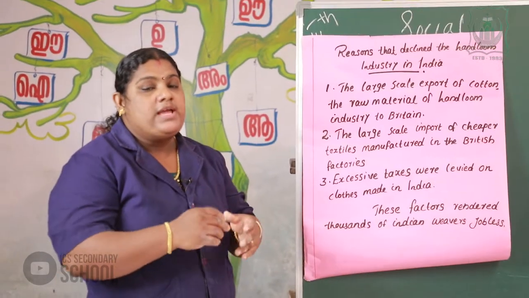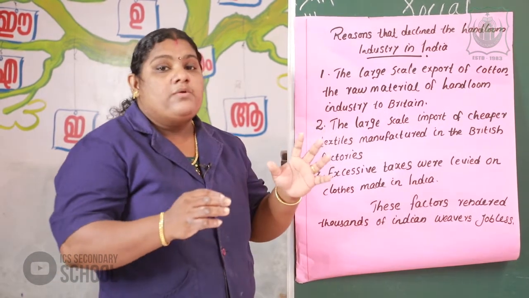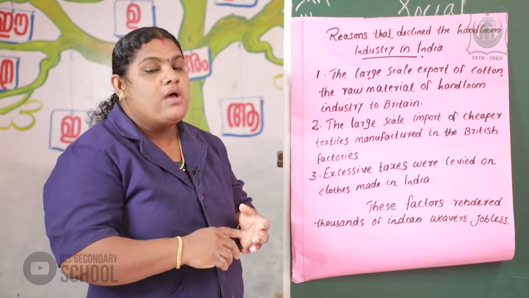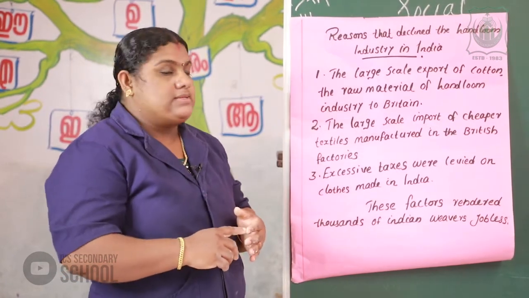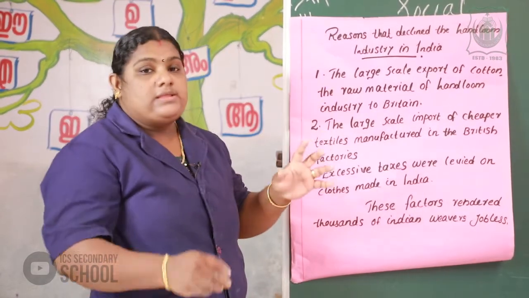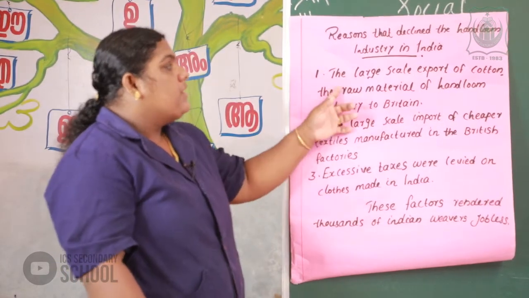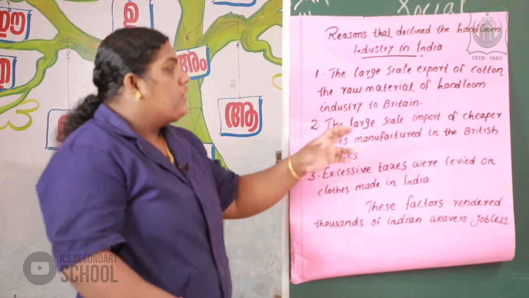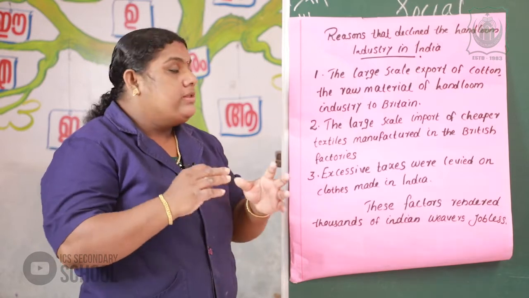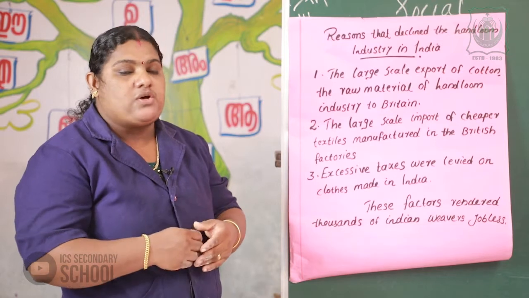So, I already said that there was exploitation by the company of different groups of people like farmers, weavers and tribals. The last one is against the weavers. There are different ways the company exploited weavers. The first way was the large scale export of cotton, the raw material of the handloom industry, to Britain. In India, a large amount of cotton was exported to Britain, to the factories and industries of the Britons.